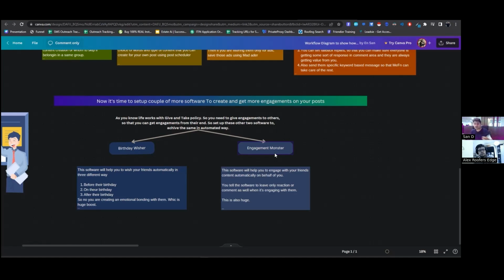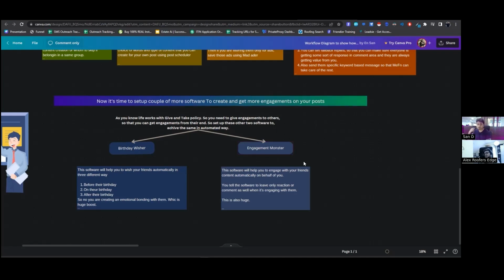So now these people know about you: hey, this is a new friend of mine, and he's trying to engage. That means he's reading my content. Let's check out his profile. Once they come to your profile, as you have already posted a lot of content related to your business and what exactly you do or how you're helping people, they will get to know you more, and now they will try to connect or engage with your content, right? I see. As you gave, now you are taking the engagement from them. Yeah, it's all about making a funnel.